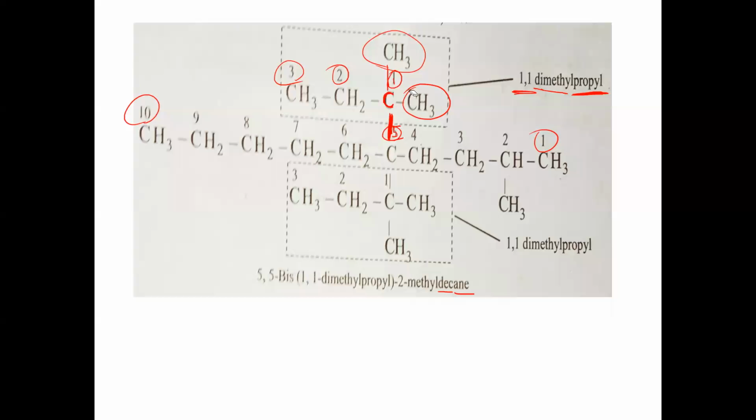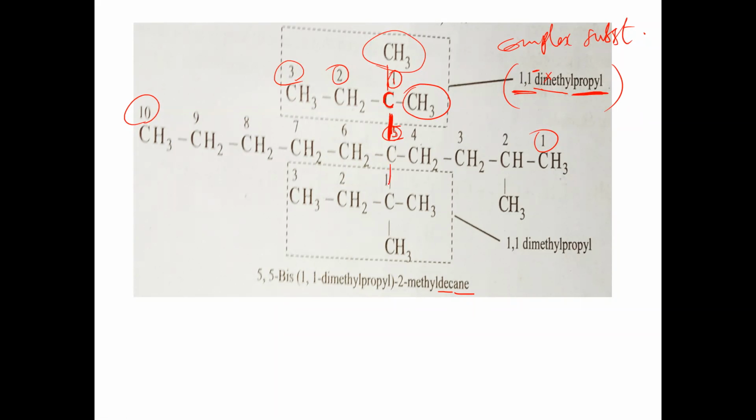1,1 dimethyl propyl is what? The name of a complex substituent. Here the name of the complex substituent must be mentioned within the bracket. In this, D should be considered here, not M. M should not be taken. D should be considered in the alphabetical preference. Is that clear? Next, on the same fifth carbon, downwards, what is attached?